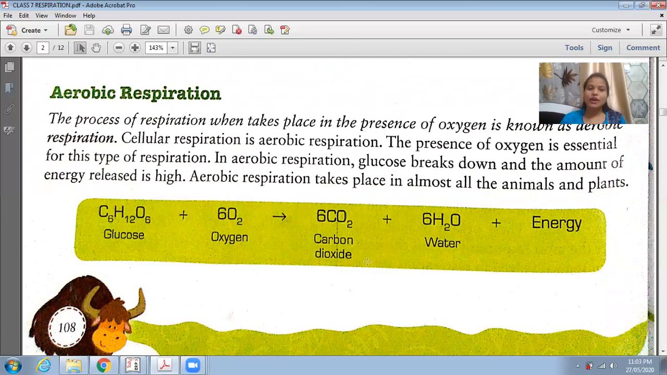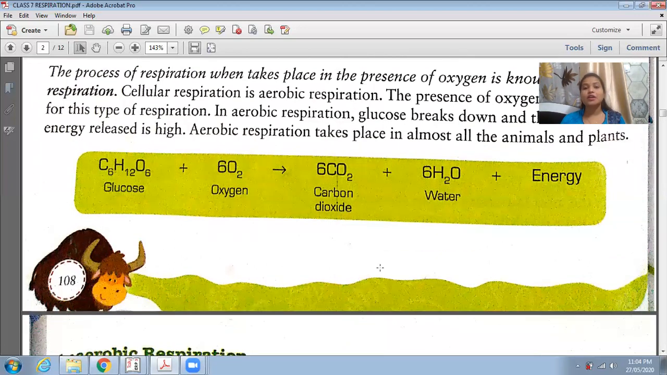Switching to aerobic respiration, the process of respiration which takes place in the presence of oxygen is known as aerobic respiration. An example is cellular respiration, which I discussed earlier along with internal respiration. That all takes place in the presence of oxygen, so oxygen is very essential in this type of respiration. In aerobic respiration, glucose is broken down and a high amount of energy is released. Aerobic respiration takes place in plants and animals also.